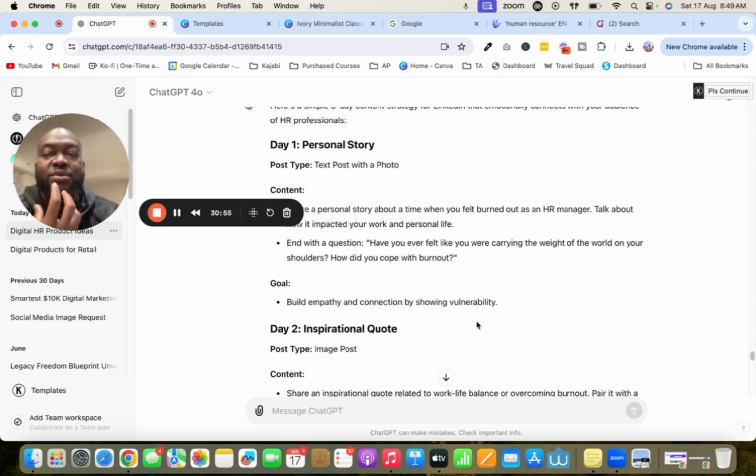Because it's not only a cry where you need help, but you're also helping them while helping yourself, right? And the goal of this, it says, is to build empathy and connect by showing vulnerability. And the reason you want to do that in the online space is that a lot of people are in the online space, but they're generic, or what is called vanilla, right? But people do business with people that they know, like, and trust.